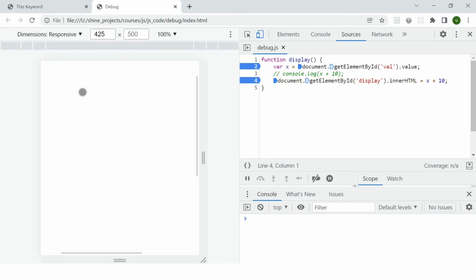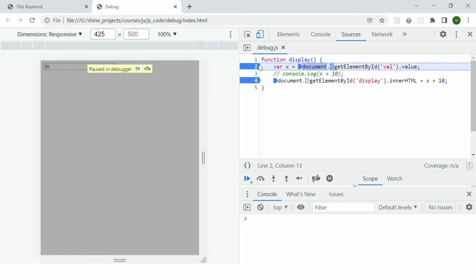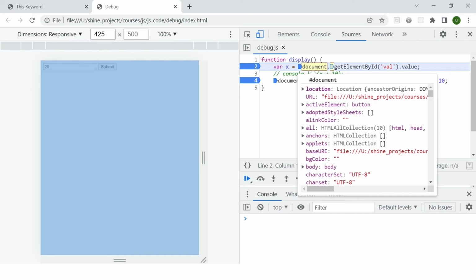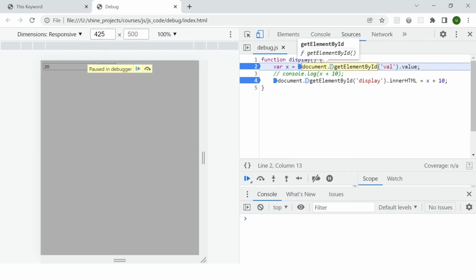Now, this will start executing whenever this function is executed. And this function will be executed when I click on this submit. So I will add 20. I will click on submit. Here you can see my debugger has started working. In fact, if I hover over this, you will see how much information this document contains. Now if I click on this black arrow, it will go to the next line. And if I click on this continue, it will go to the next breakpoint.